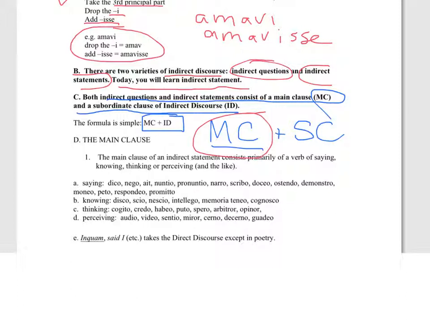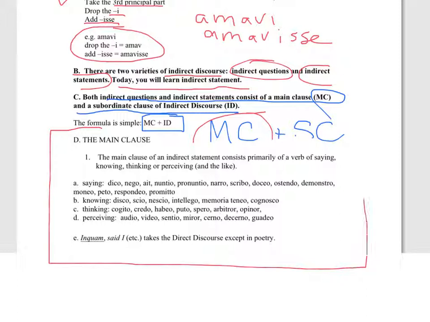The main clause indicates to you that something is different. In this case, it's indirect statement. And then because the main clause signals something to you, you have to memorize the rules for how the subordinate clause behaves. The main clause indicates something to you. The subordinate clause does something unusual that you're not used to in Latin. This is where the class gets a little bit complex, because you actually have to understand things that cannot be translated literally.